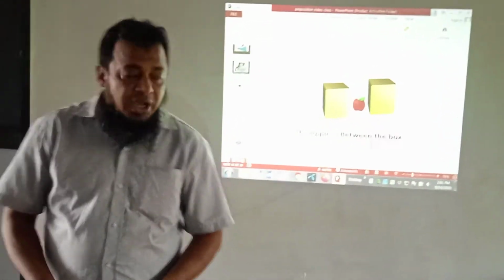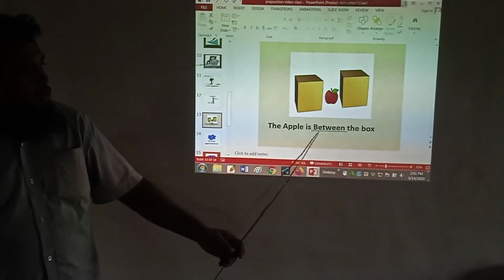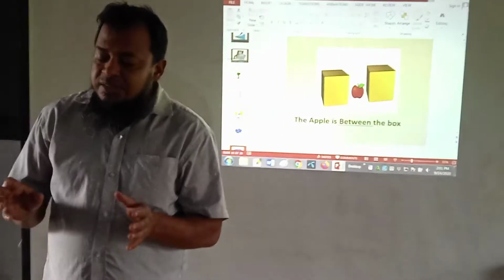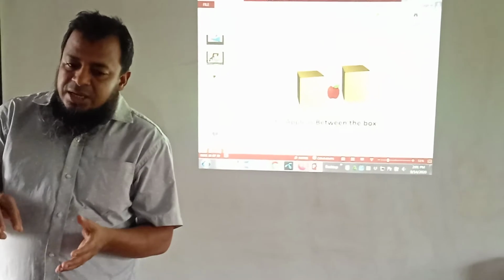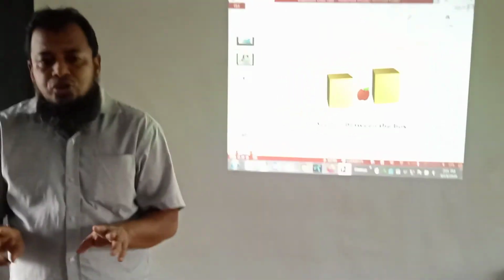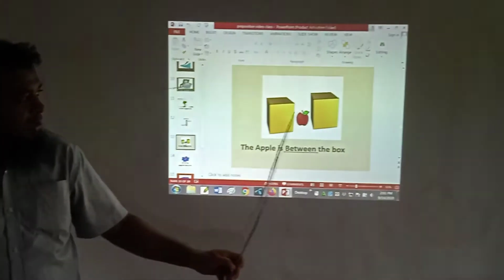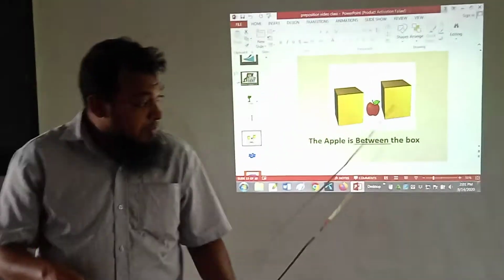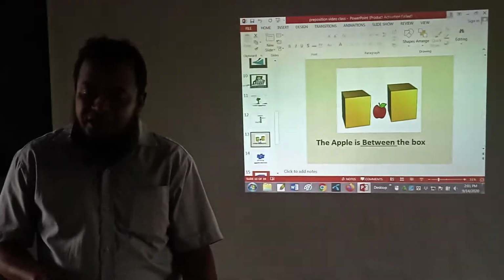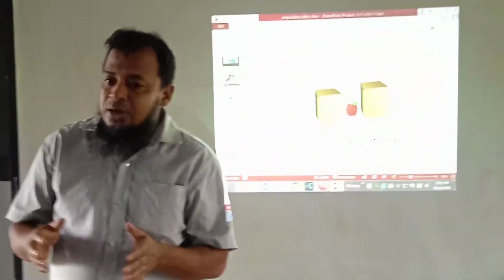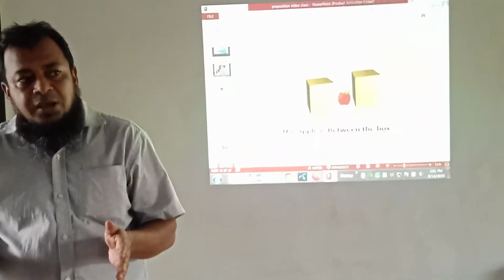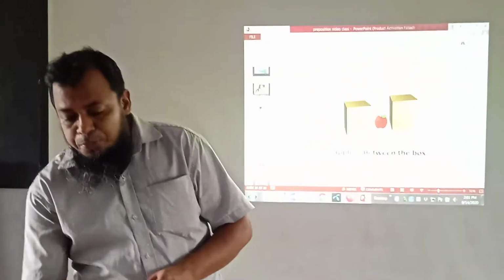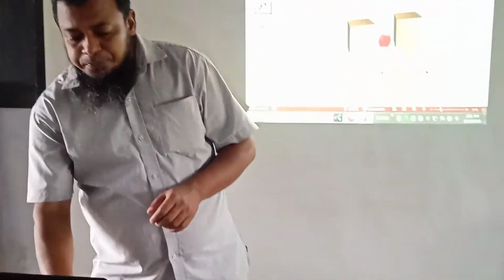Next we have got another preposition, between. The apple is between the boxes. Actually, between is something that is in the middle of two persons or two things. Here the apple is between the two boxes, so the apple is staying in the middle of the two boxes, so we are saying the apple is between. If we distribute something in the middle of two persons, then we will call it between. So between is the middle of two things.